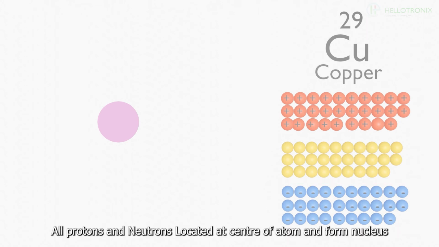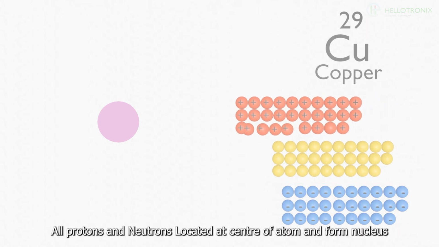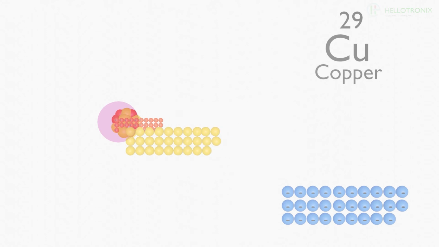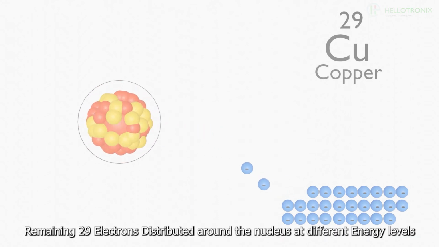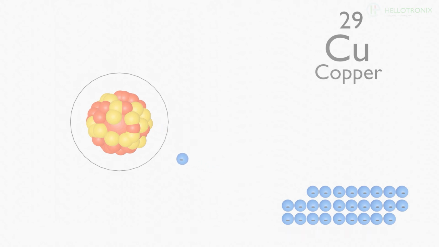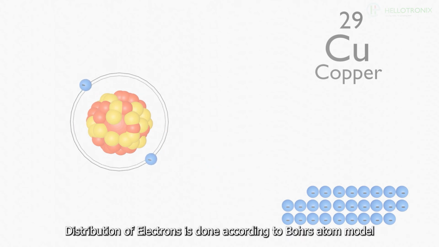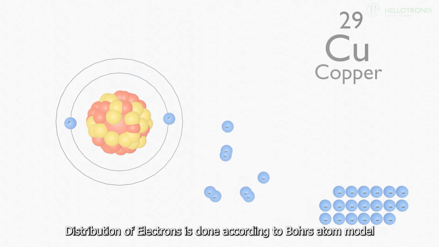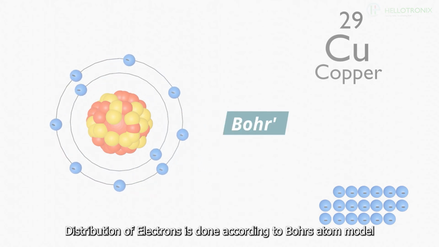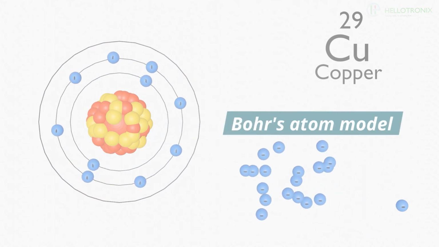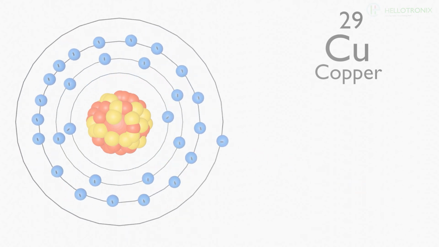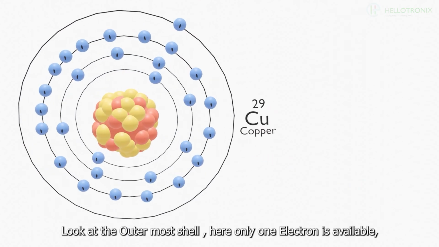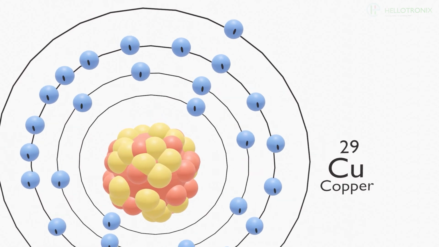All protons and neutrons are located at the center of the atom and form the nucleus. The remaining 29 electrons are distributed around the nucleus at different energy levels or shells. Distribution of electrons is done according to Bohr's atom model. All electrons are always orbiting around the nucleus. Here, look at the outermost shell. Only one electron is available.